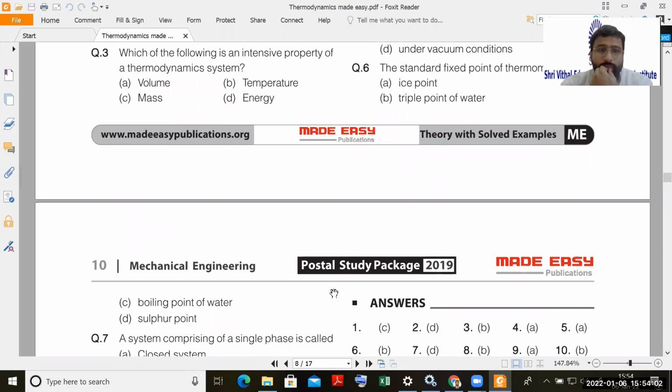Okay. Many of you may not know, but it is the triple point. The triple point is the point where all the phases of water coexist. That means there will be water in liquid, in gas, and in solid form, that is ice.